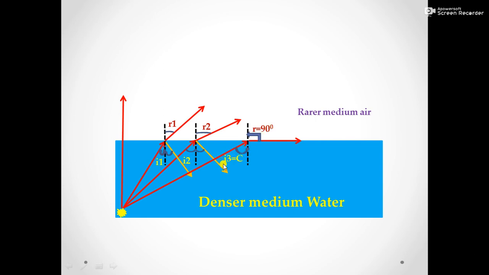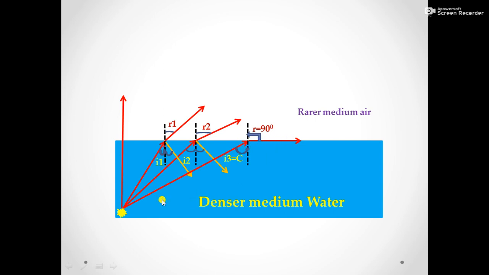And this particular angle of incidence in the denser medium, for which the angle of refraction is 90 degree, is called a critical angle. Why the name critical angle? Because this is the maximum angle we are getting a refracted ray.